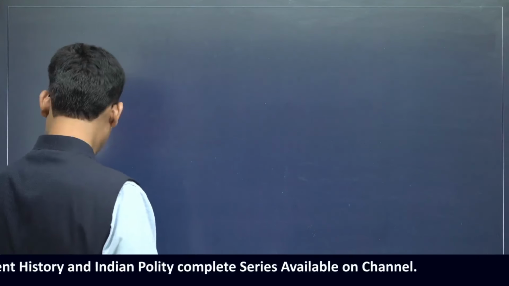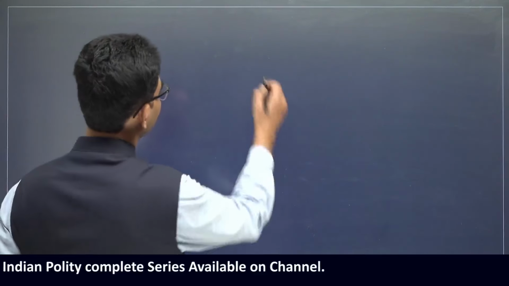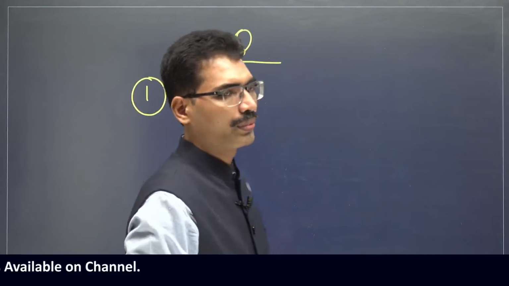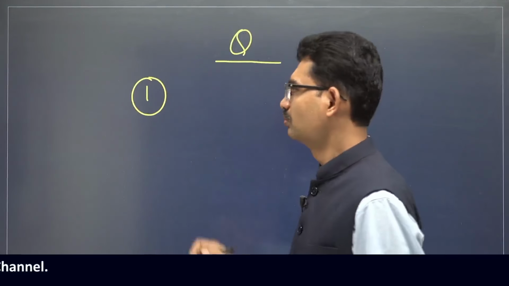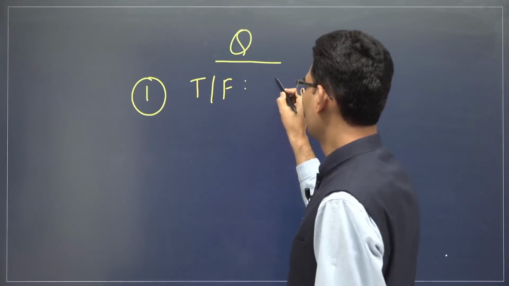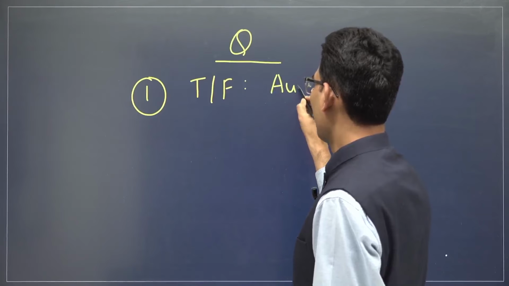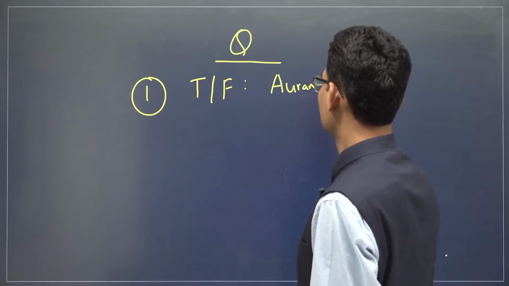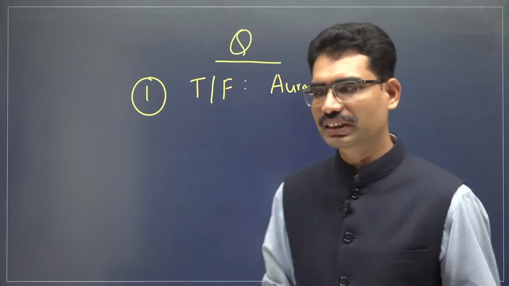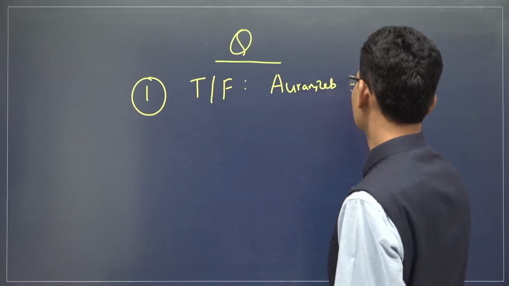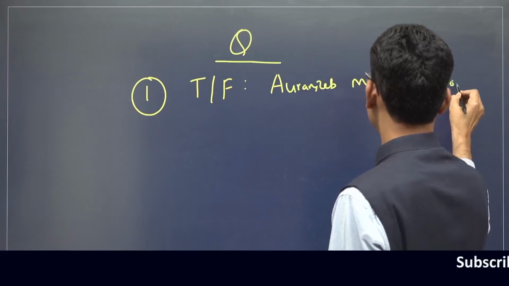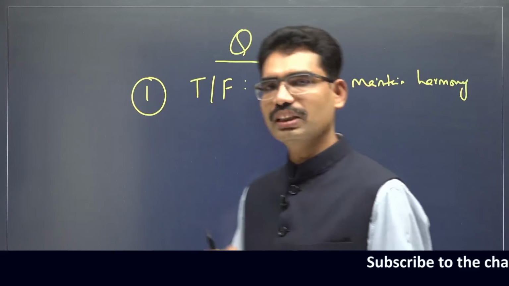Some questions. Number one, true or false? Aurangzeb maintained harmony with various regional leaders.